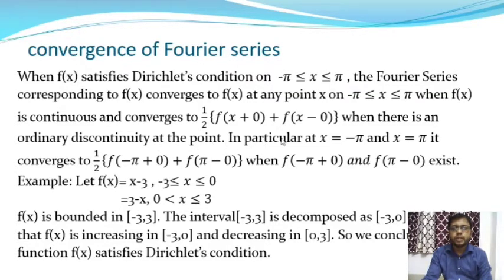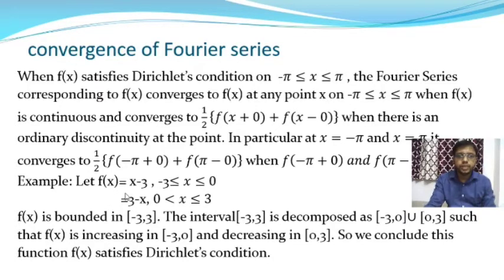In particular, at x = −π and x = π, the series converges to 1/2 [f(−π+0) + f(π−0)], where f(−π+0) and f(π−0) both exist.